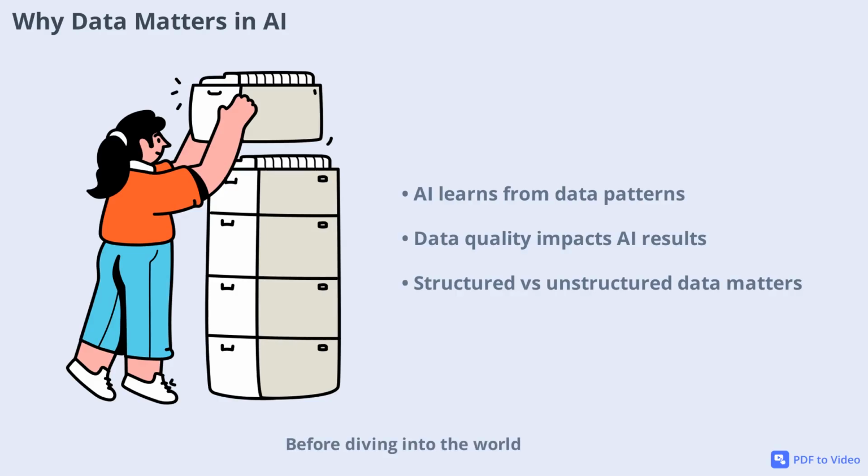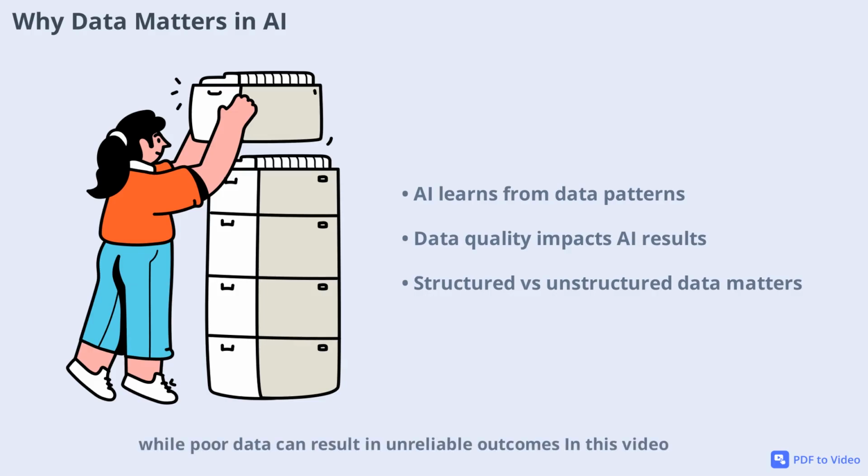Before diving into the world of machine learning or artificial intelligence, it's essential to understand the foundation, data. AI doesn't think independently, it learns by recognizing patterns within data. The quality and type of data you provide directly influence how effective your AI system will be. Imagine AI as a brain that's only as smart as the information it receives. Good data leads to good AI, while poor data can result in unreliable outcomes.